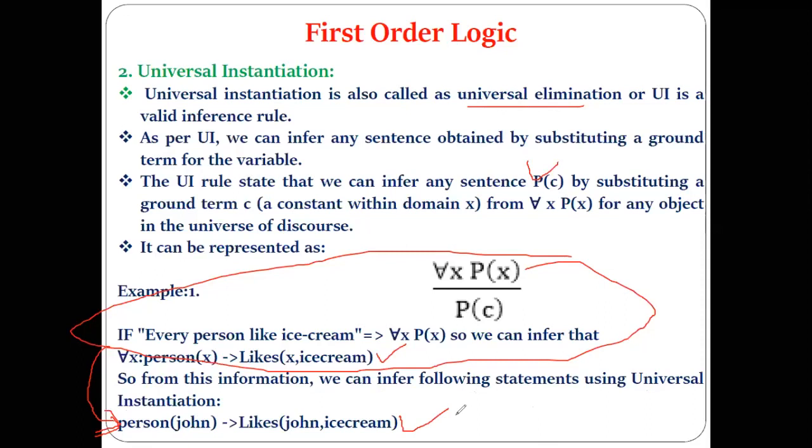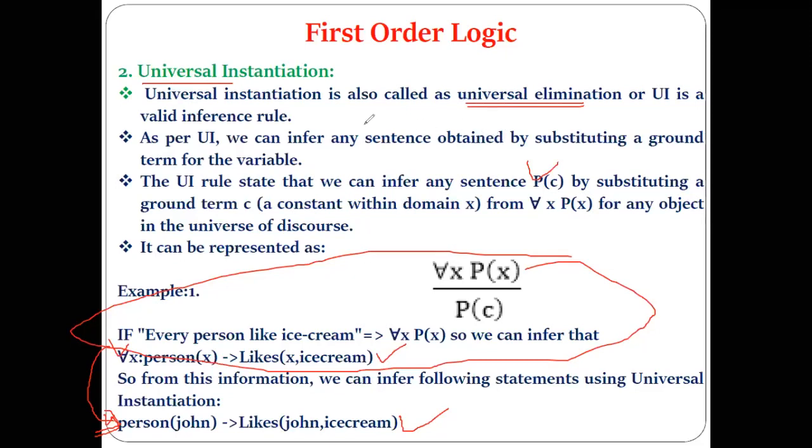Another difference is what? Here universal is used, and below universal is not used. So that is nothing but our rule of the universal instantiation, which is also referred to as universal elimination. What are we eliminating here? We are eliminating the universal.